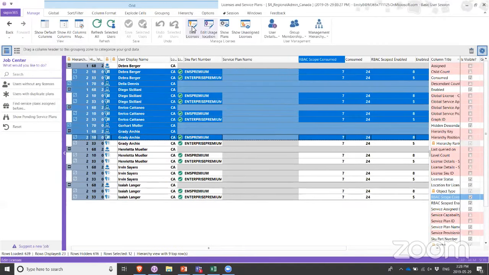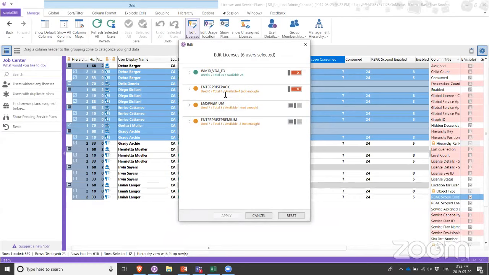So if I was to edit licenses for users, we would actually be seeing that if I was to assign an Enterprise Pack, because I don't have any more available, I would not be able to assign those licenses, even though I might have some spare left on the tenant level. So that is how we can enforce certain license quotas for specific regions.